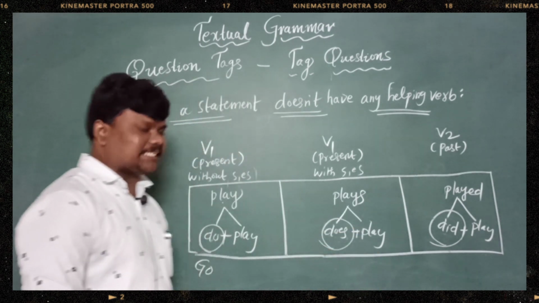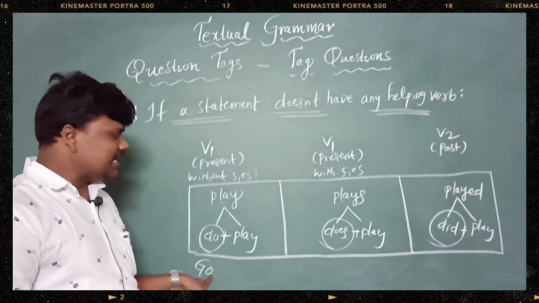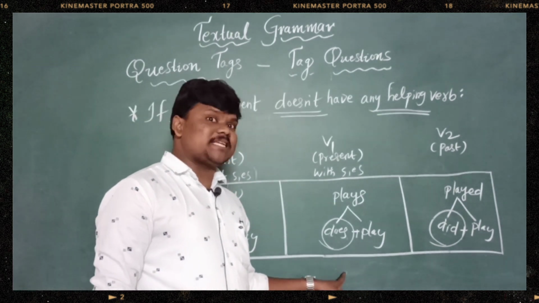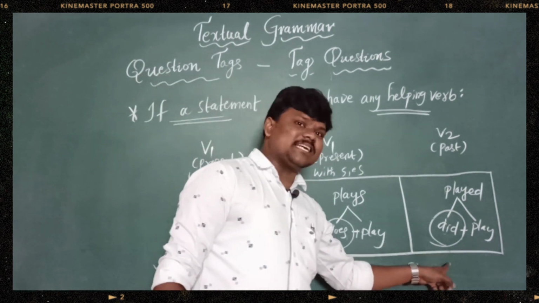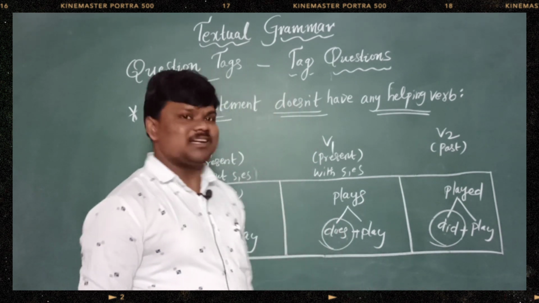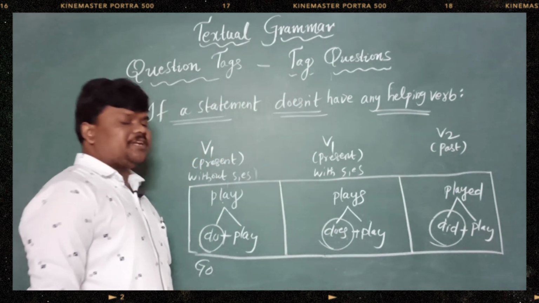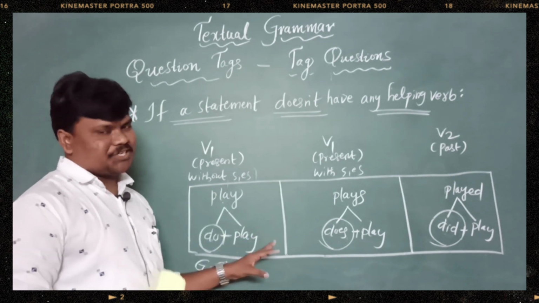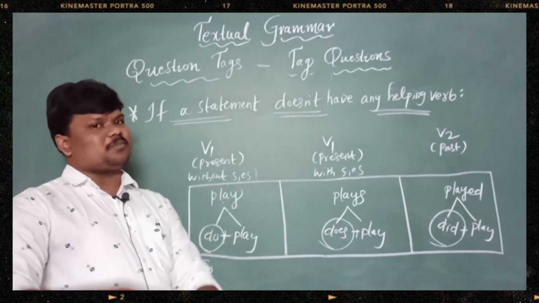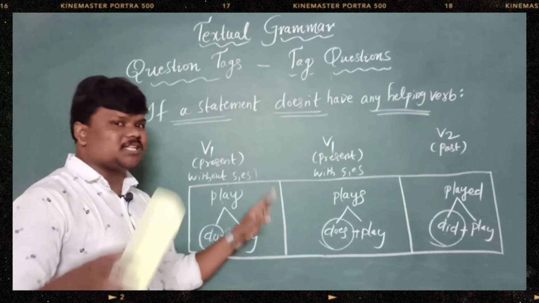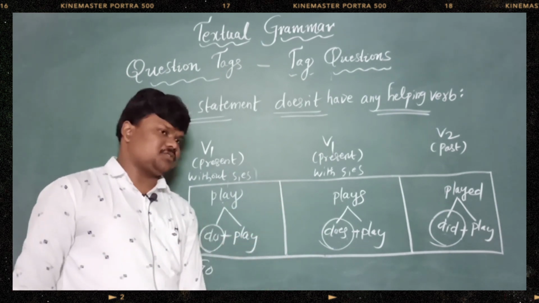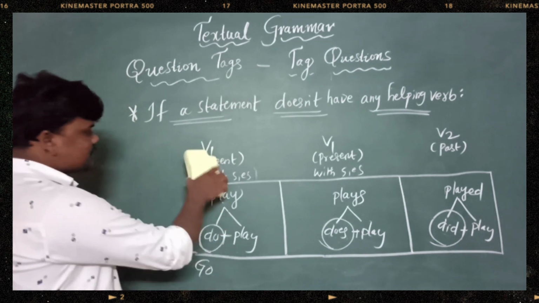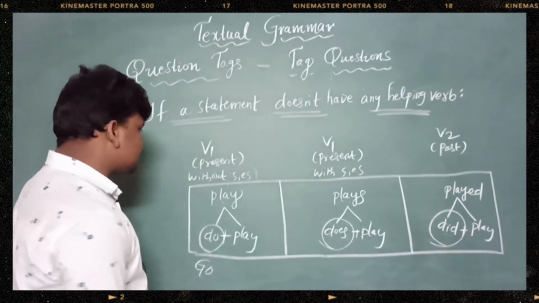For example, eat, do plus eat. Eats, does plus eat. Ate, did plus eat. Like that, right? So we should remember immediately do, does, did. We need to act based on the main verb and based on the V1, V2 forms, right? Yes. Hope you understand. Let's get into the examples, right?